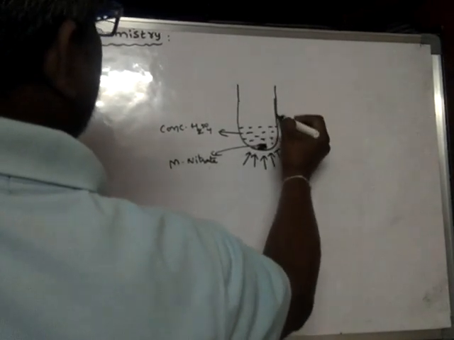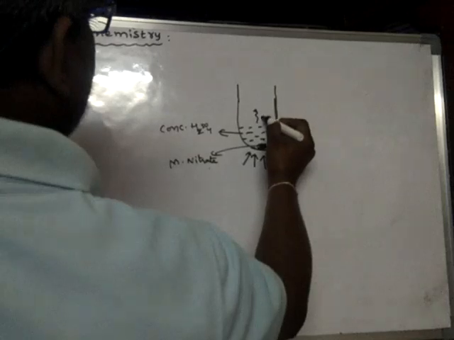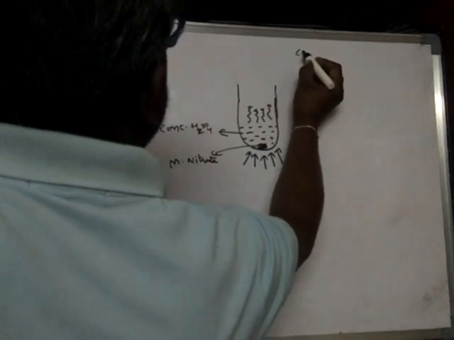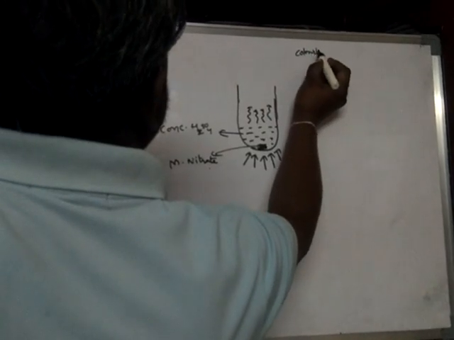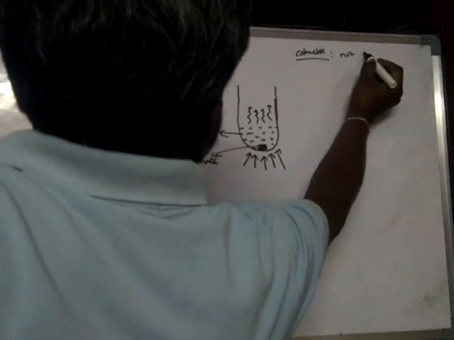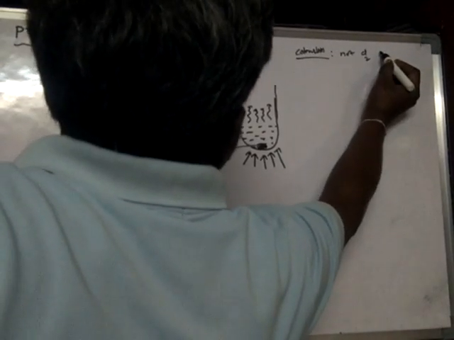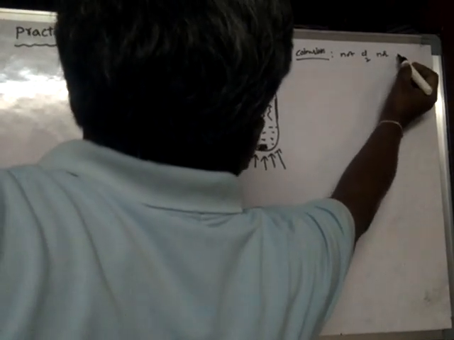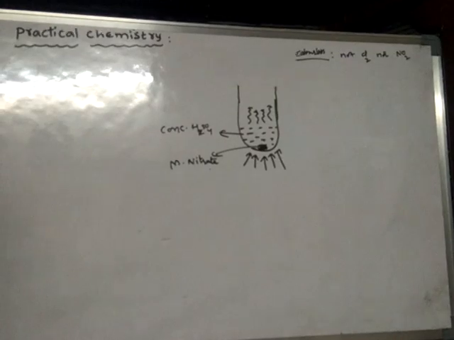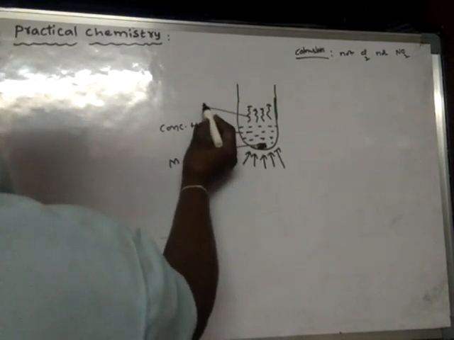Steamy vapors which are colorless. Colorless indicates that it is neither Cl2 nor NO2, and these are steamy vapors.